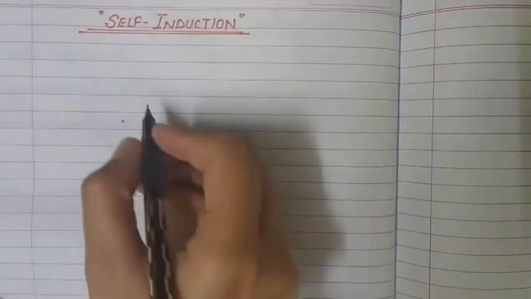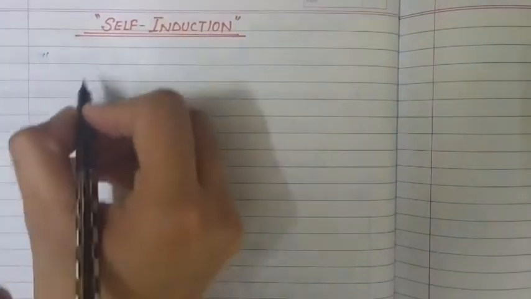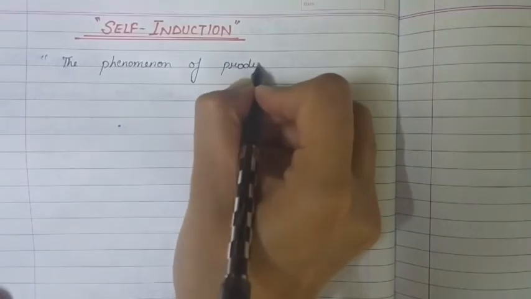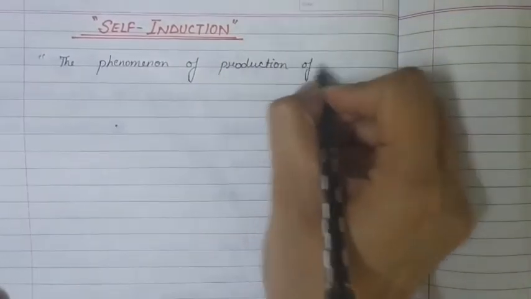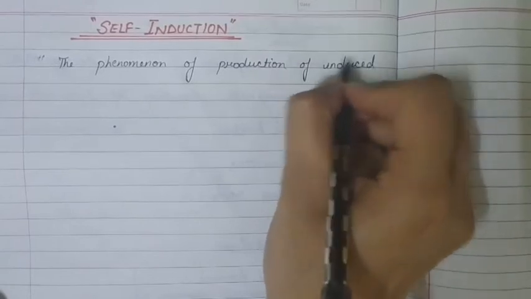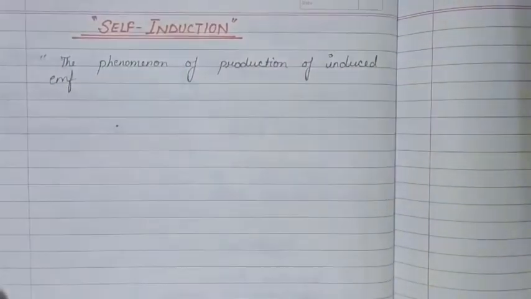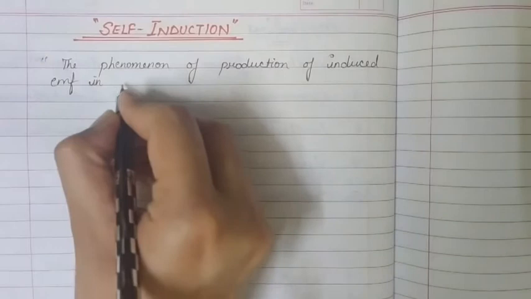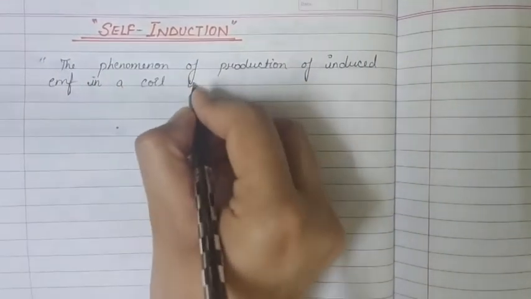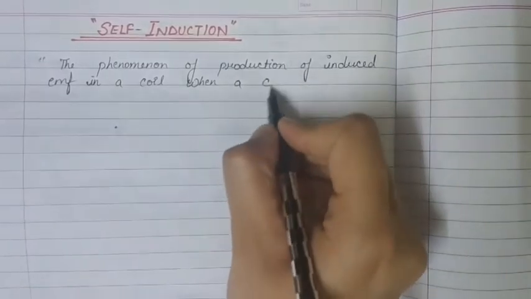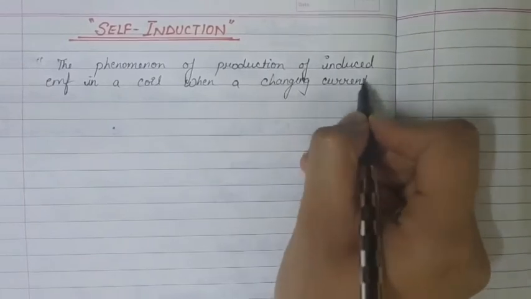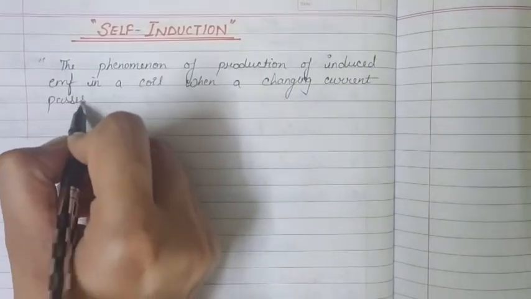So let us define the phenomena self induction. Self induction is the phenomena of production of induced EMF in a coil when a changing current passes through that coil.